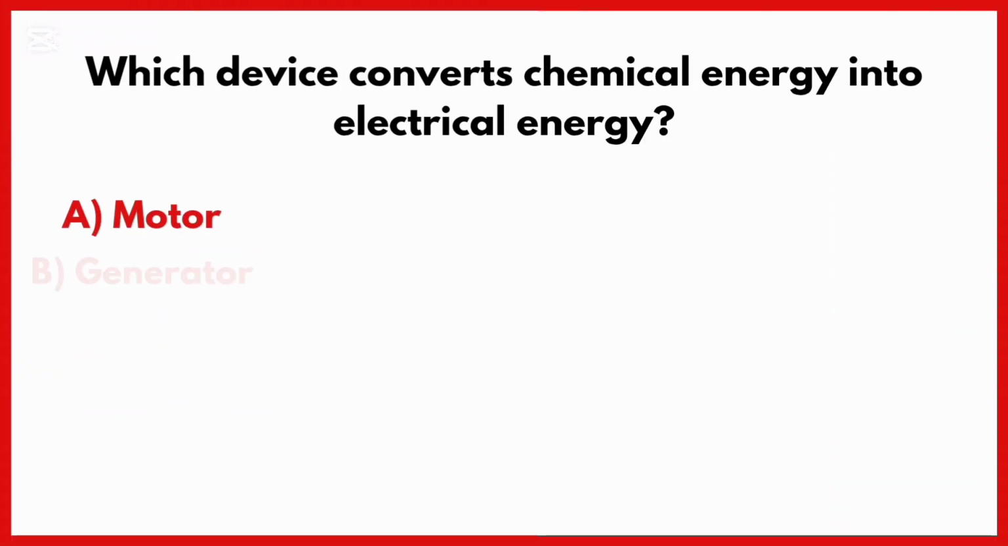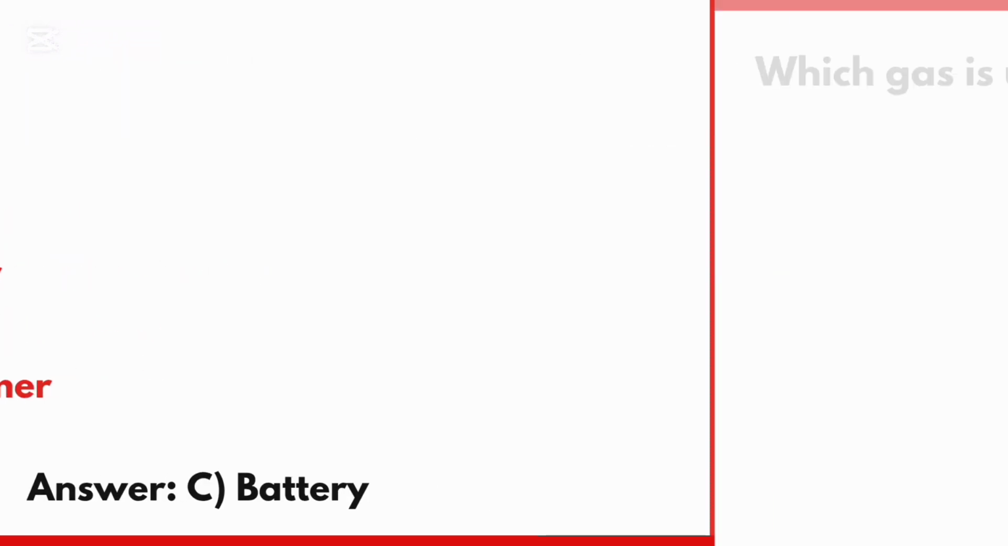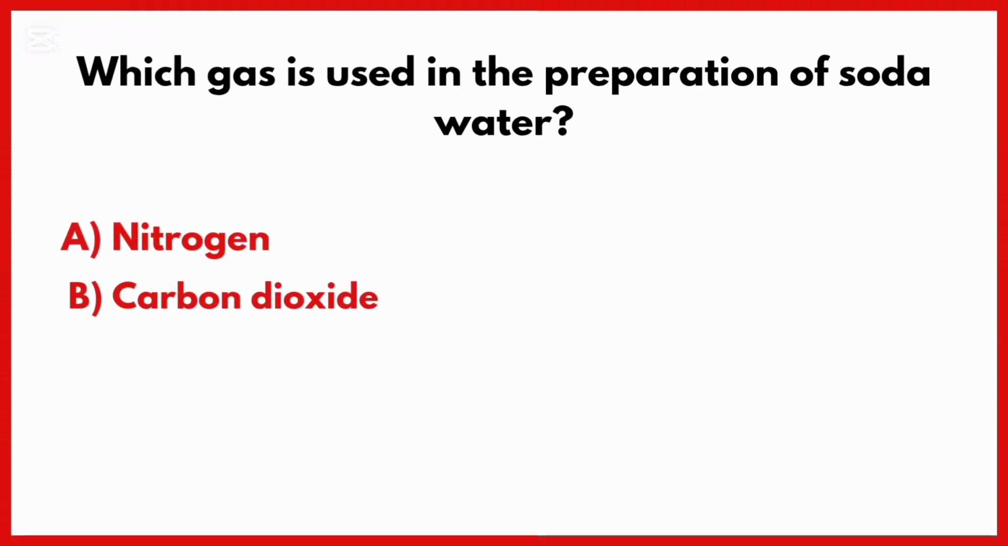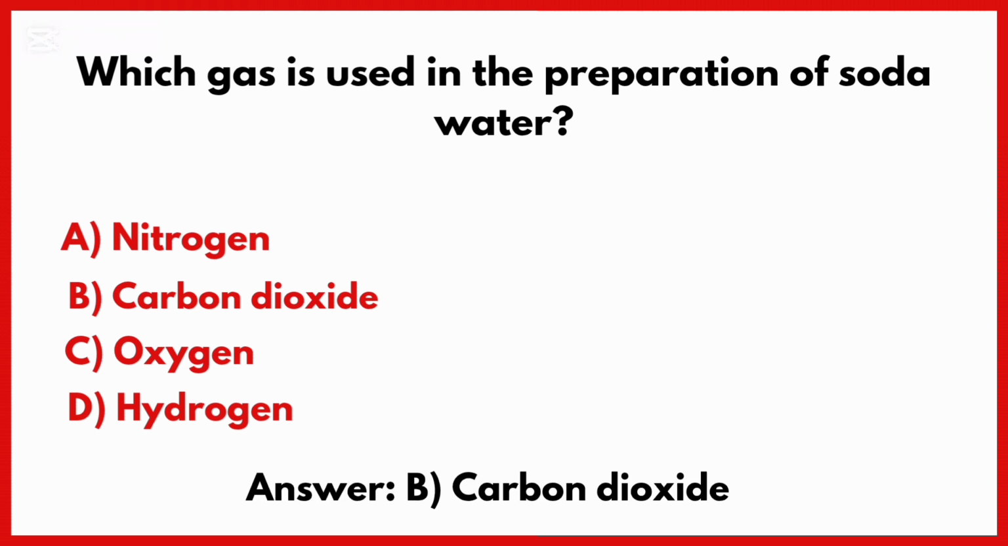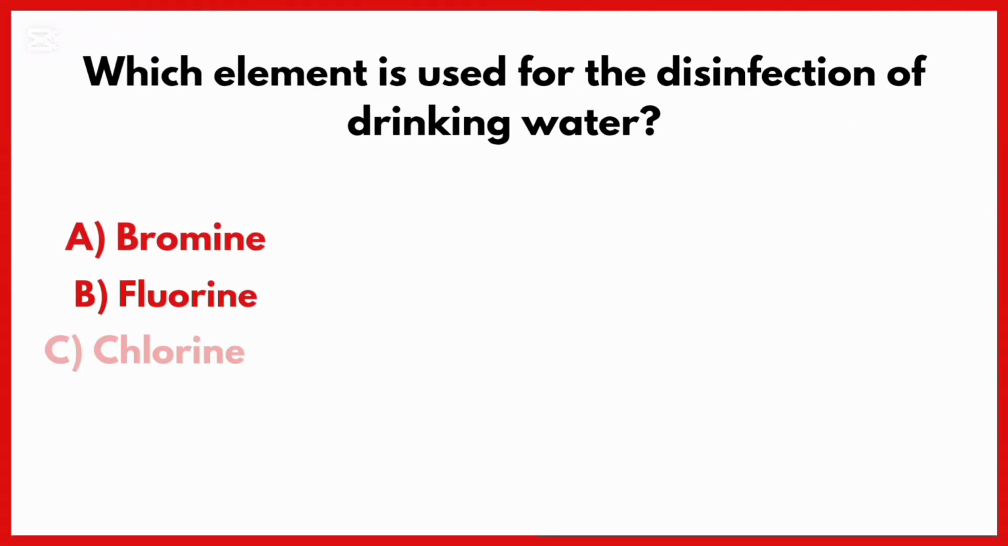Which device converts chemical energy into electrical energy? Correct answer is option C. Battery converts chemical energy into electrical energy. Which gas is used in the preparation of soda water? Correct answer is option B. Carbon dioxide. Which element is used for the disinfection of drinking water? Correct answer is option C. Chlorine.